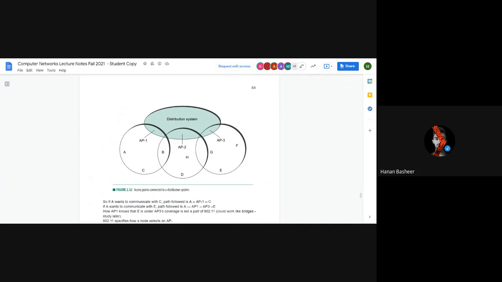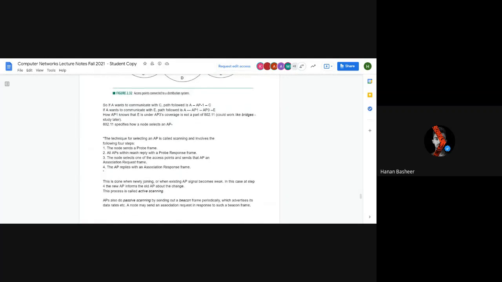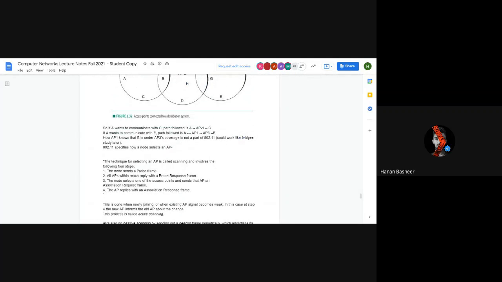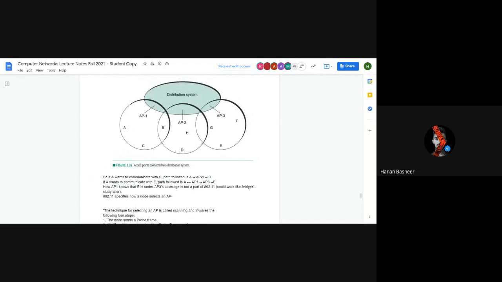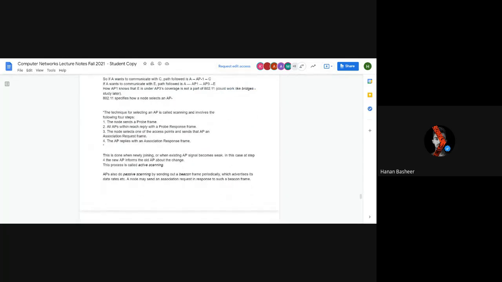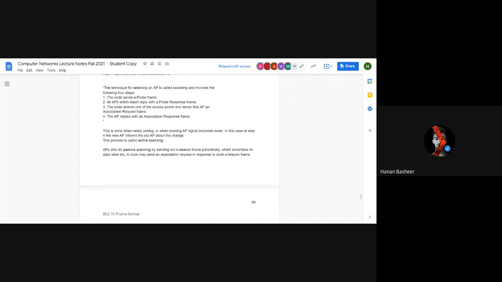A, B, C are in the domain of AP1. Similarly, H, D are in AP2 and B is also there. AP3 will involve G, F, and E. For example, if there needs to be a transmission from A to F, it will send the message using AP1, and then it will be received by AP3 and passed to F from there.